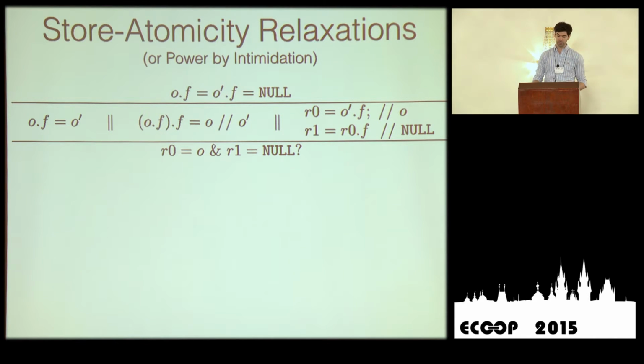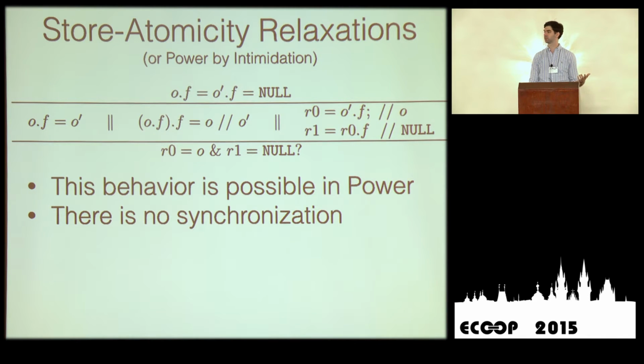So for example, the write of O.F equals O prime was propagated to the second thread, but not the third one. Whereas the write of O prime.F was propagated to the third one, maybe or maybe not to the first one. Okay? So this complicates everything because this means that we can no longer think about reorderings alone. Now we need to think about how writes are propagated to different threads. And also notice that in this example, there is no synchronization whatsoever. So I'm not talking about volatiles, no locks. Whatever I say here applies to all normal variables of Java.